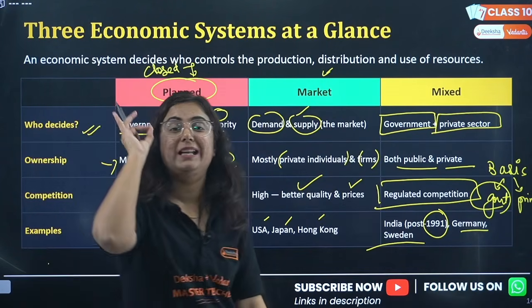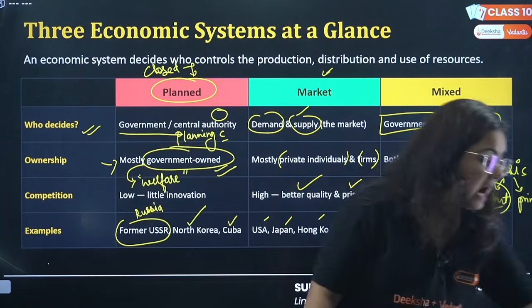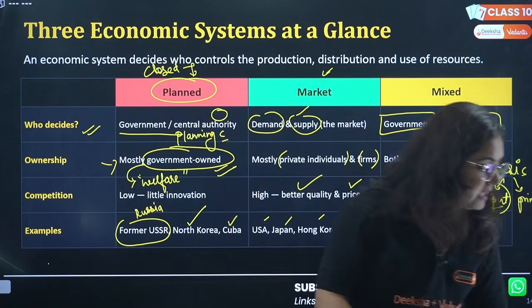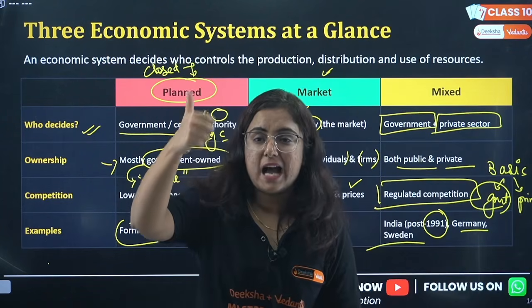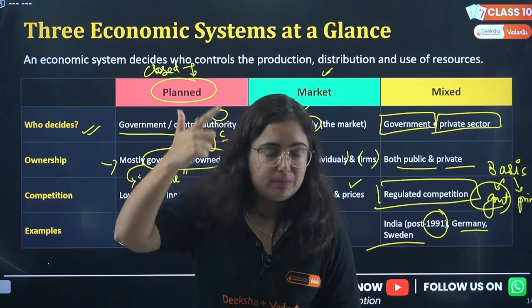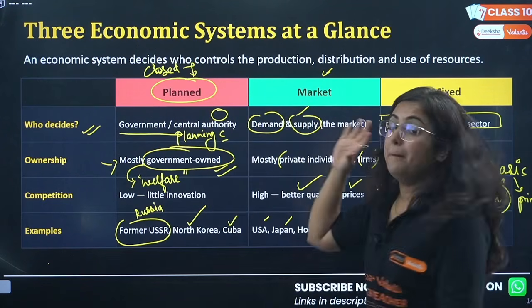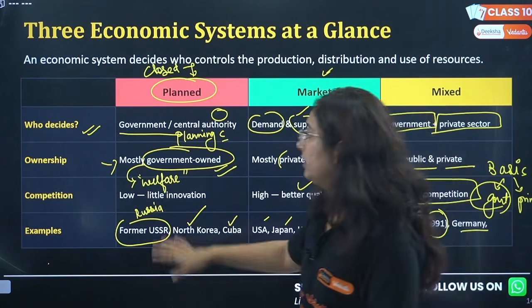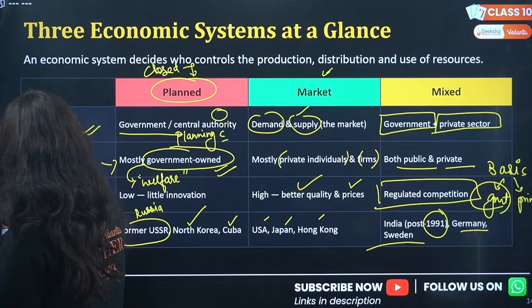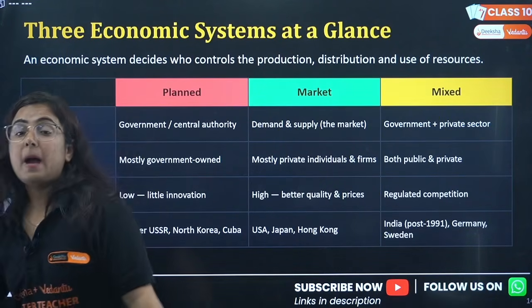So how many economic systems are existing in the world? There are three economic systems: planned, market economy, and the mixed one, right? And what do we follow? We follow the mixed economy.